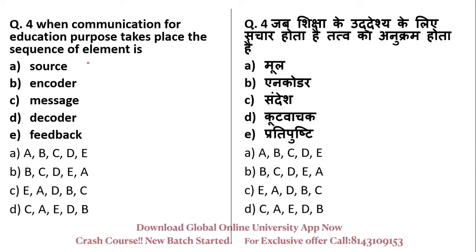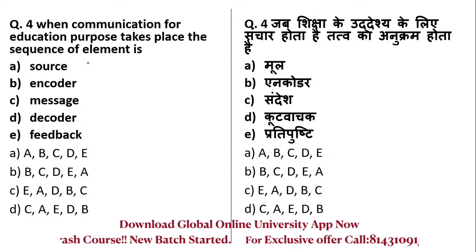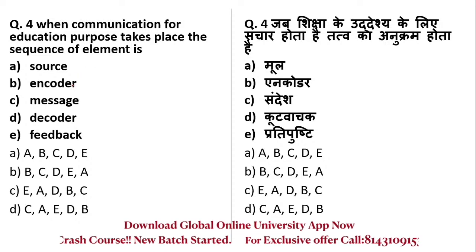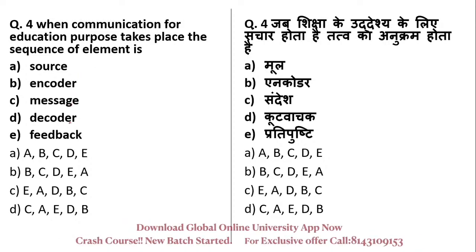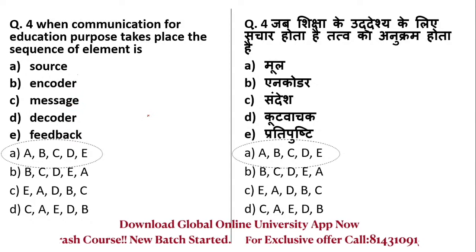When communication for education purpose takes place, the sequence of elements is source, encoder, message, decoder and feedback. A is the right answer. Okay.